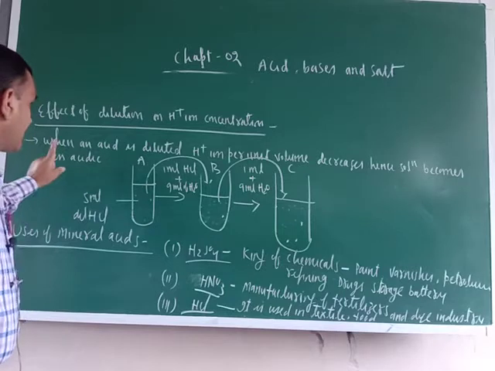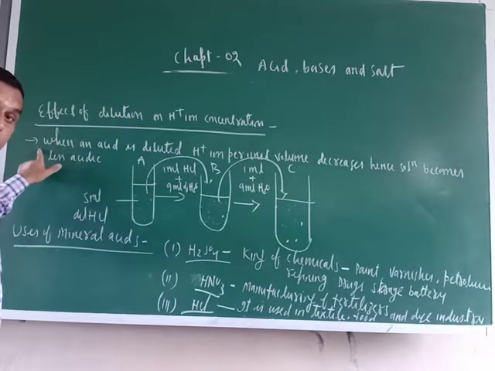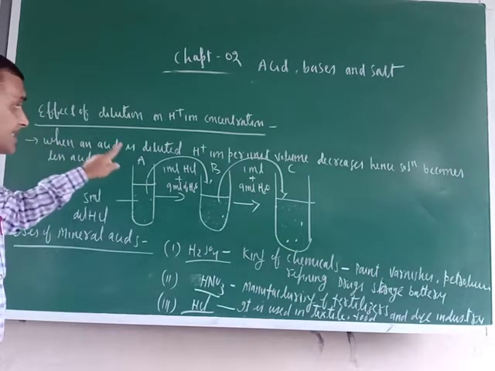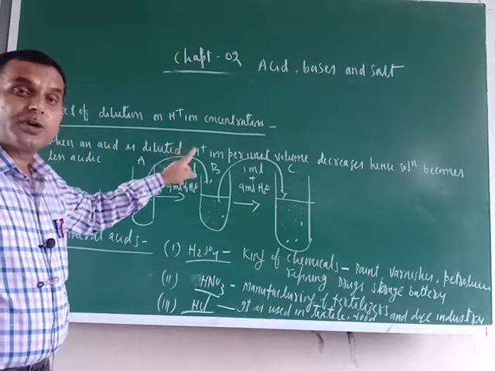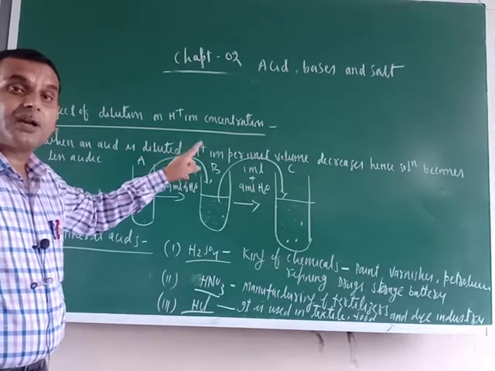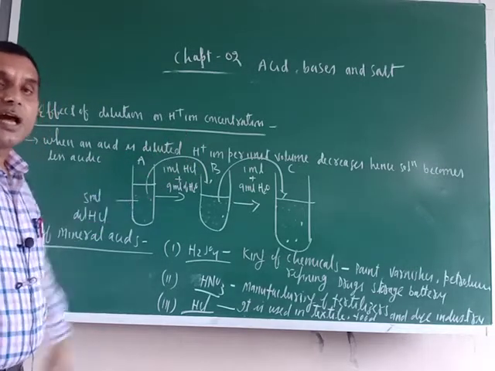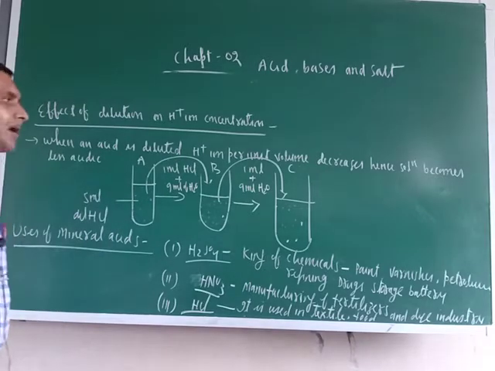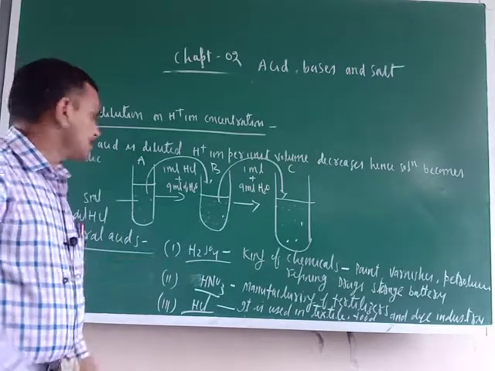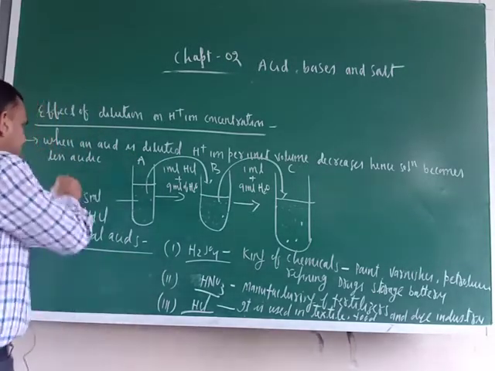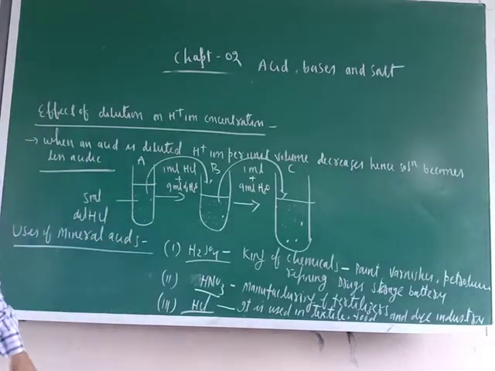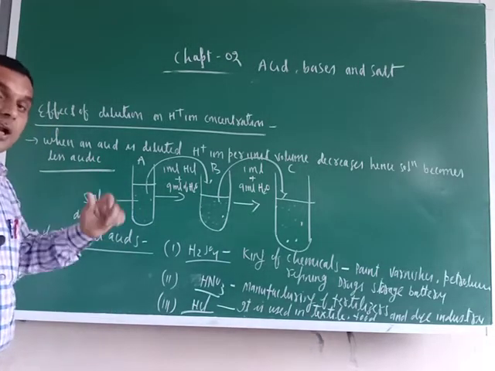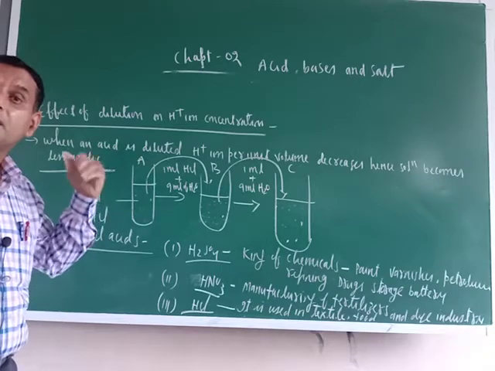I told you that when an acid is diluted, H positive ion concentration per unit volume decreases. Hence the solution becomes less acidic.